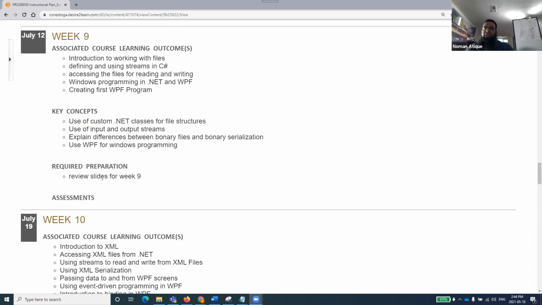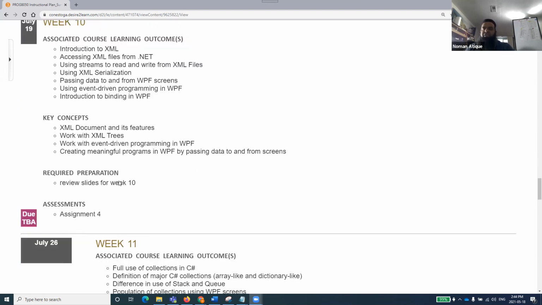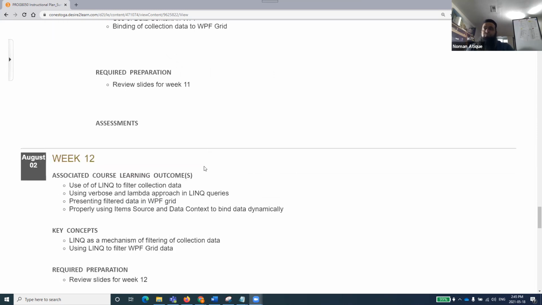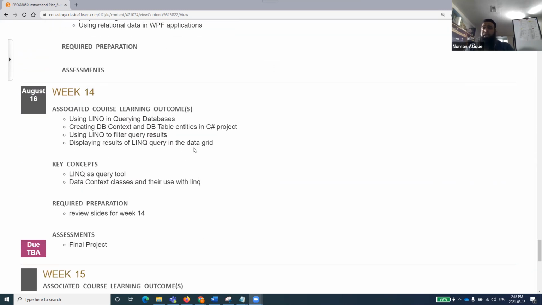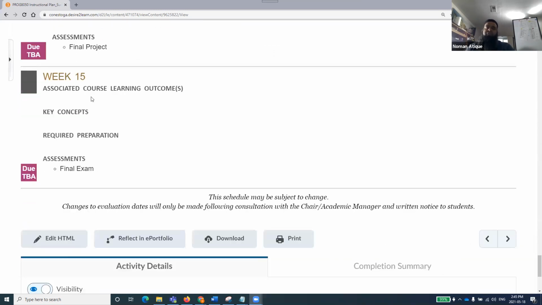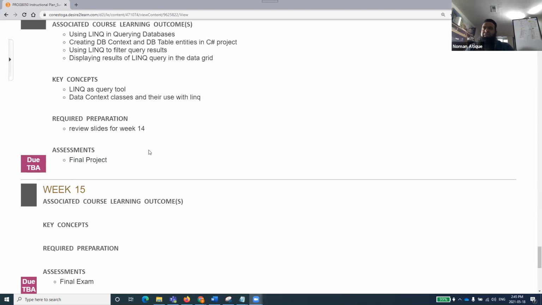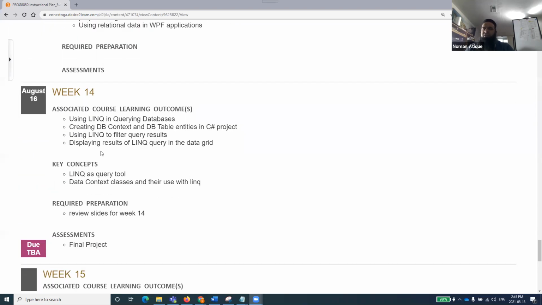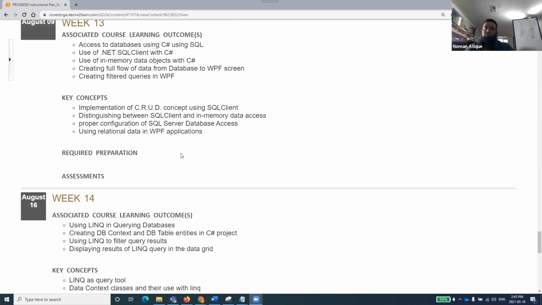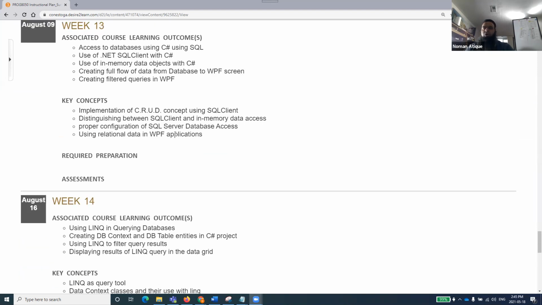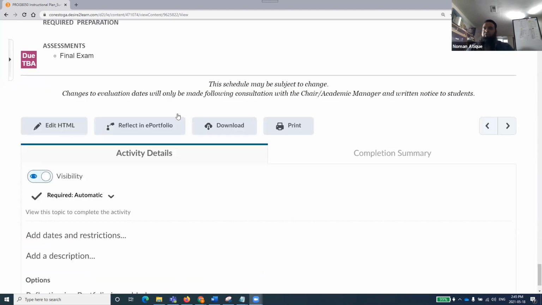And then we will be just planning all the rest of the weeks. These are all the concepts that you can look into, and you can review the course outline and this instruction plan over here. This is not a 15-week semester, by the way. I think it's 13 or 14 weeks. I'll have to look into that and adjust all those topics. But the topics are almost the same as what we have talked about.